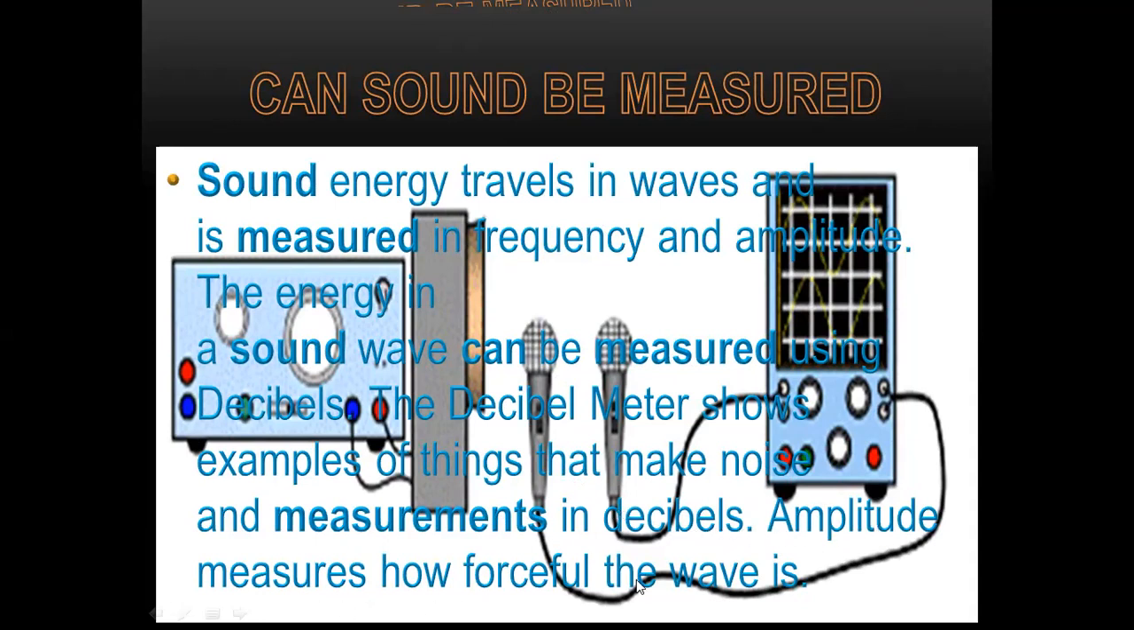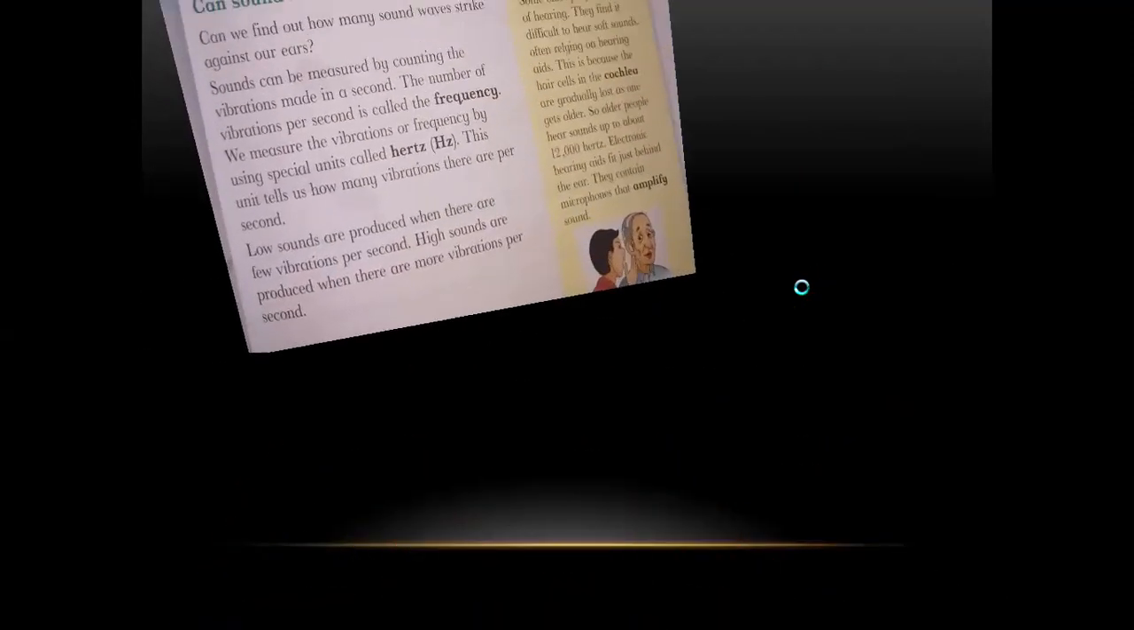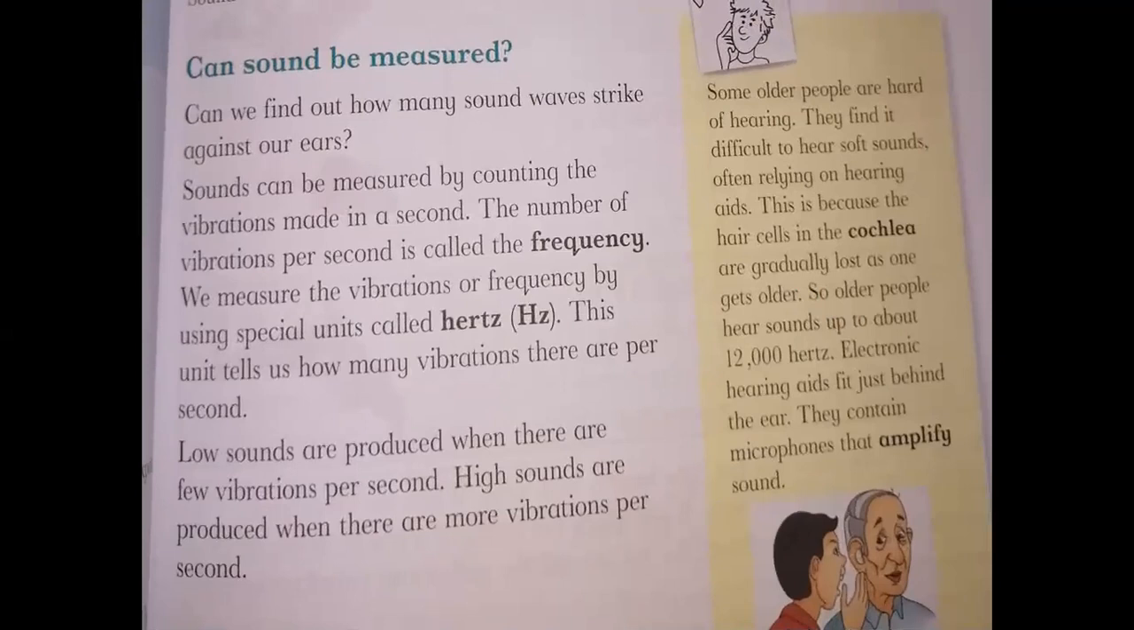Amplitude measures how forceful the wave is. This is the picture of decibel, which we can measure the sound. Can we find out how many sound waves strike against our ears? Sounds can be measured by counting the vibrations made in a second.